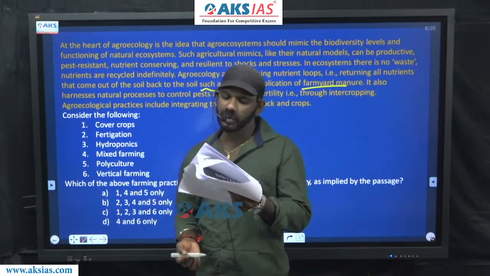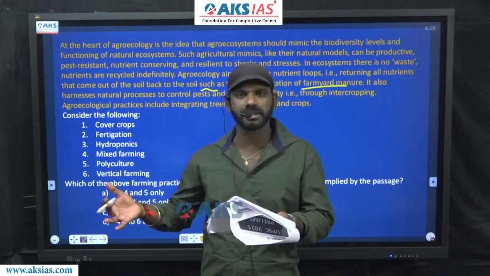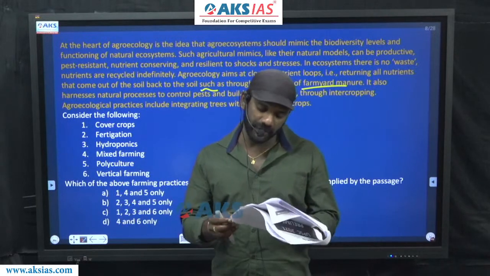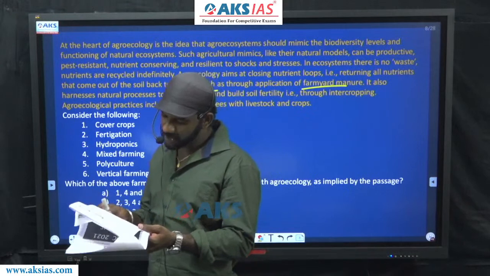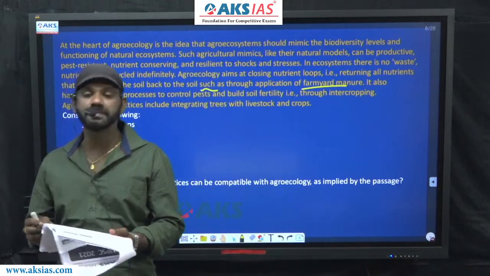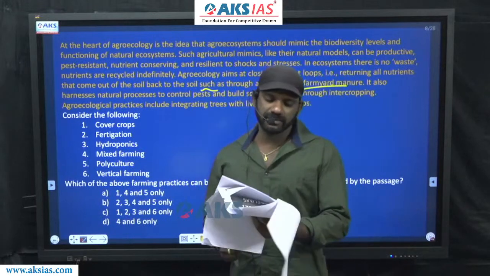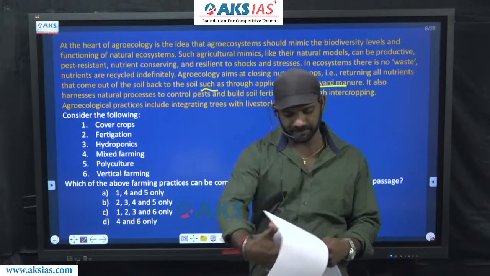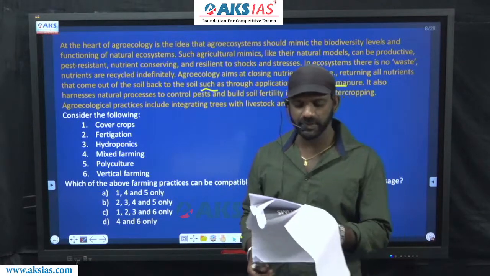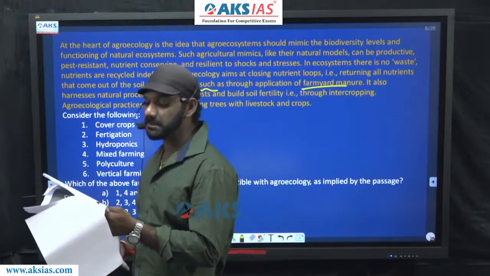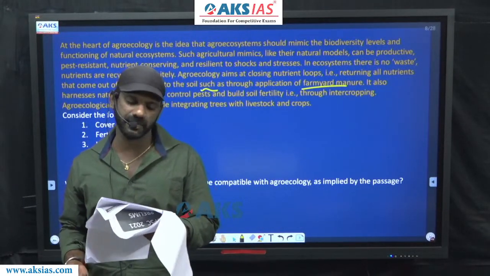Agroecological practices include integrating trees with the livestock and crops. Consider the following: cover crops, fertigation, hydroponics, mixed farming, polyculture, vertical farming. I'll read the question. Which of the above farming practices, we have 6 in number, can be compatible with agroecology as implied by the passage?